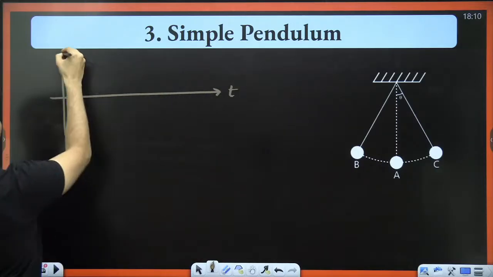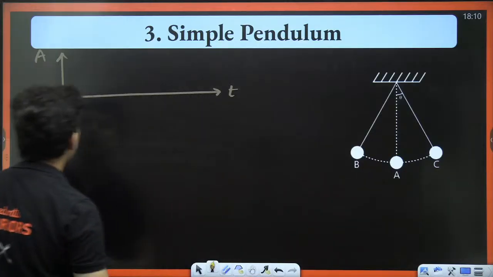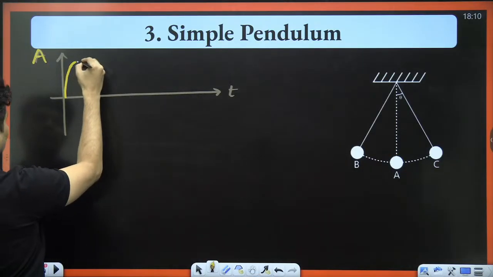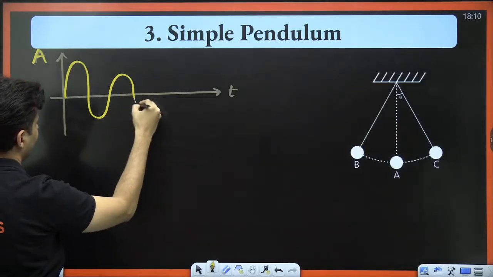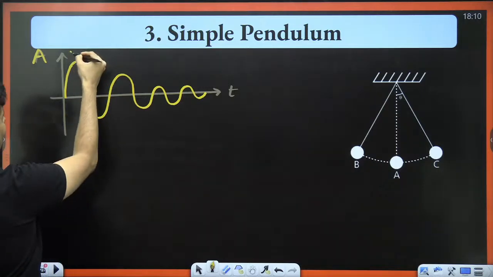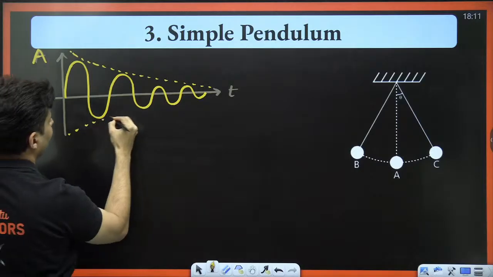This is time, this is your amplitude. You will see that the amplitude varies like this. You can see the amplitude earlier was good, then it became smaller and smaller.